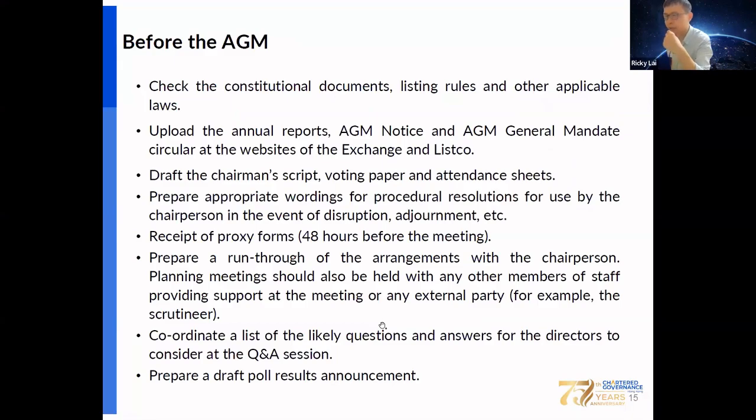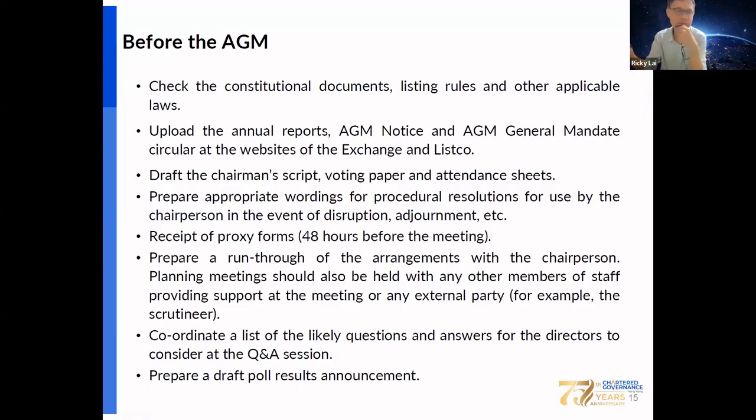Okay, as a company secretary, you should know the formality requirements before, during, and after the AGM, in particular for the listed company, which is one of the great events for the listed company so that the shareholders can attend a meeting and meet with the board of directors. So as a company secretary, what you need to do before the AGM in the listed company. Just because when compared with the private company, a listed company is much more complicated.